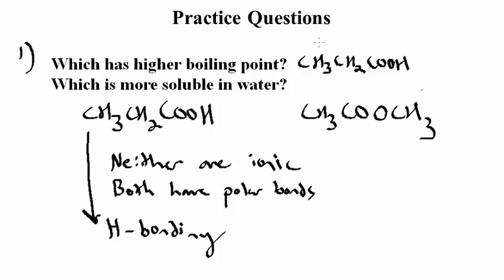Methyl acetate can only accept hydrogen bonds from water. And so, because of this, we can predict that propionic acid is going to be more strongly associated with water and therefore more soluble. So in this case, propionic acid is the right answer to both of these questions.